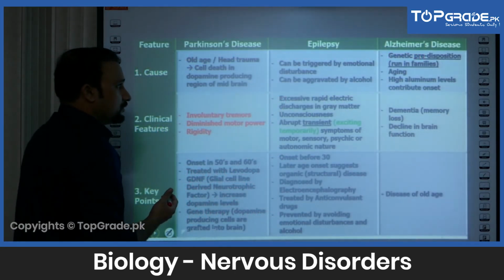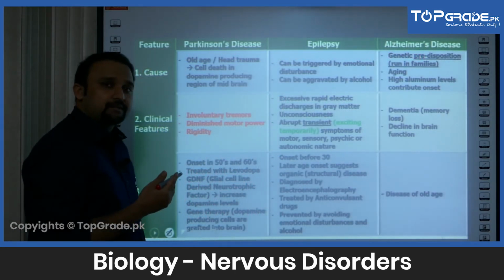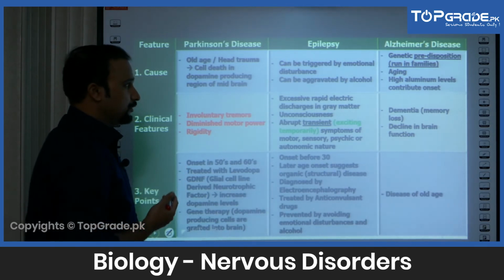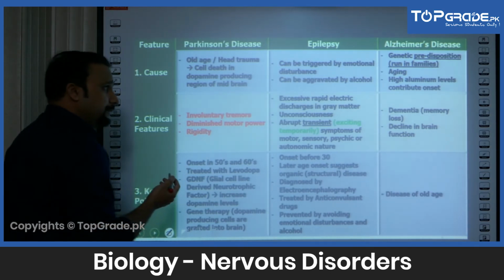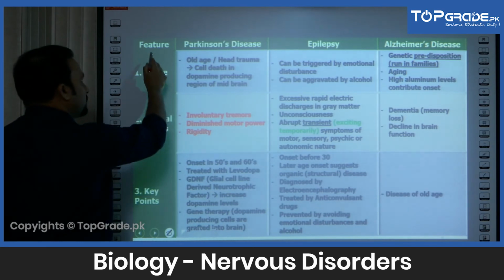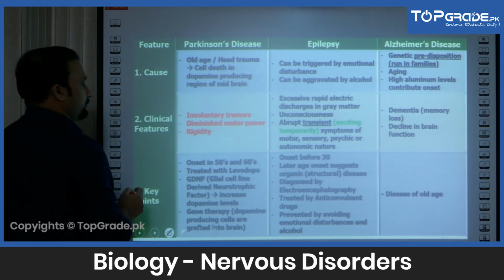So I'm going to summarize all the high yield facts regarding these diseases in this particular table. Let me orient you towards this table. In the extreme left column we have got the feature.